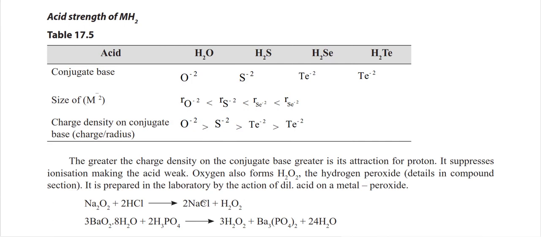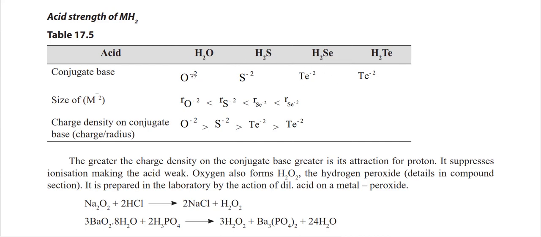Acid strength: it can form a conjugate base because it can easily lose hydrogen, converting into O2-, S2-, Se2-, Te2-. If we talk about the size, size means radius. We know that as the atomic number increases, the radius increases. Charge density means charge divided by the radius. The charge is constant, -2.